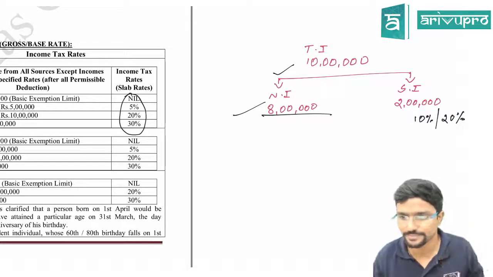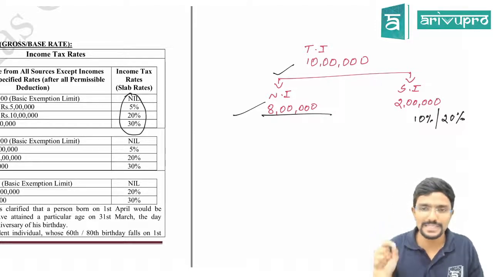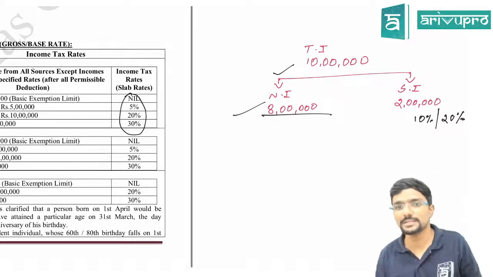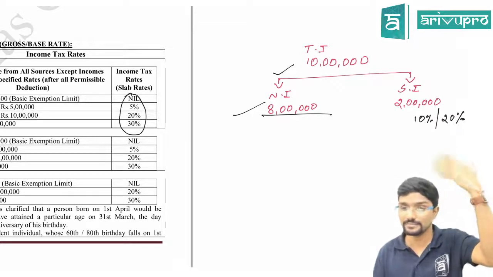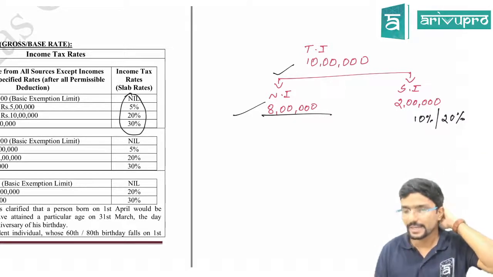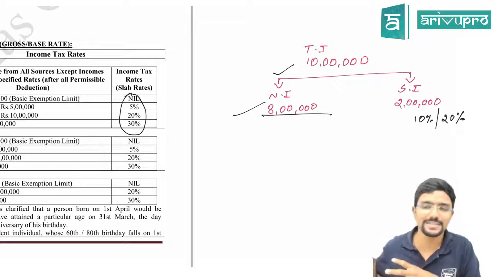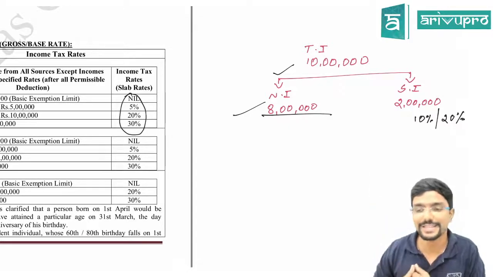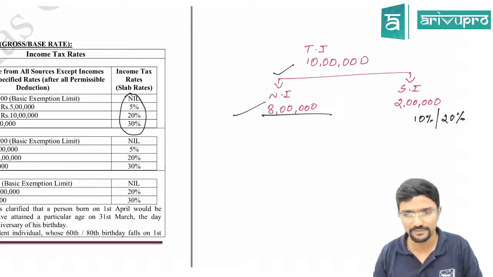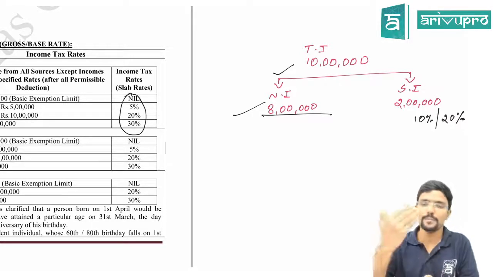That is a wrong conception which people have taken, telling that, sir, up to 5 lakh there is no tax. But tax is there, and some rebate is available. What is that? We will see. That is actually given in section 87A, which I will discuss in the same chapter, but in a later part.